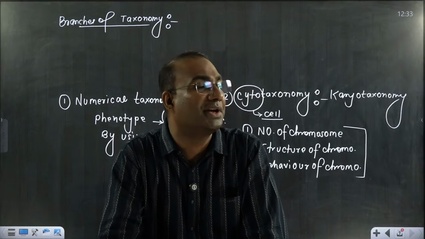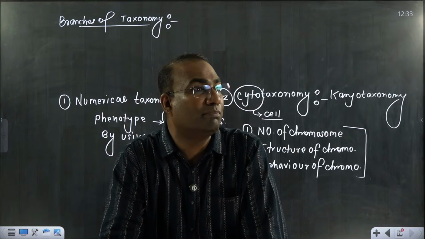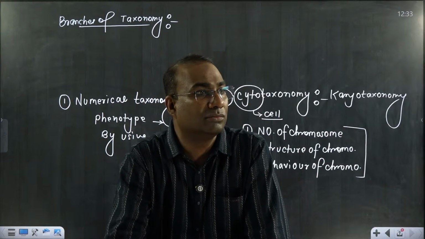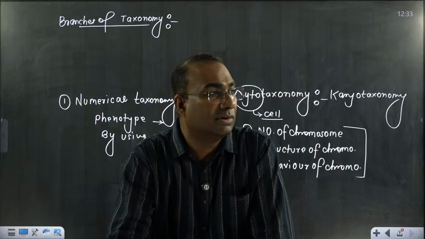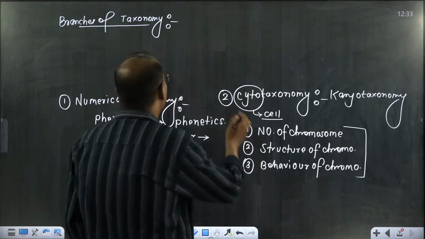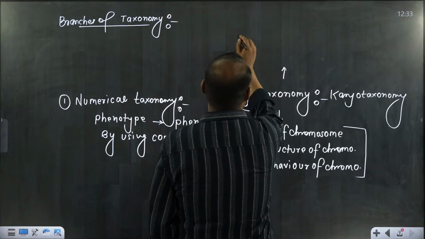But the problem is that you don't know exactly which organism this chromosome belongs to. Confusion came. That is the problem.